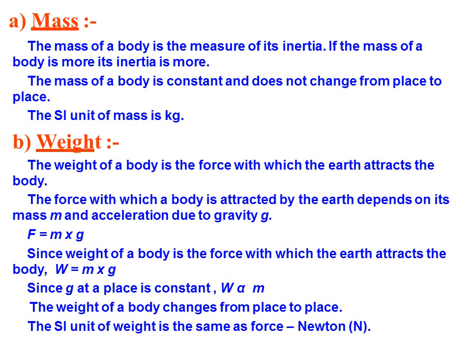It doesn't change from place to place, and its SI unit is the kilogram. Then we talked about weight. Weight is actually the force of attraction by the earth or other celestial bodies.